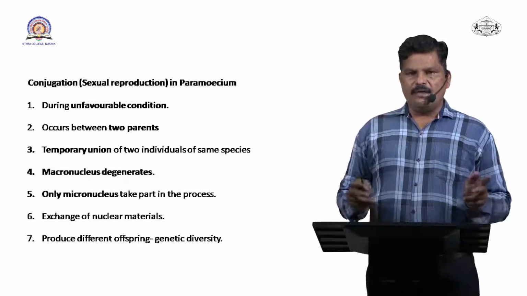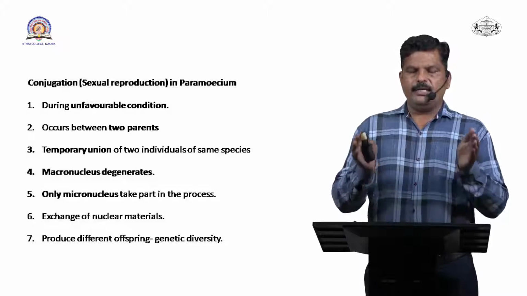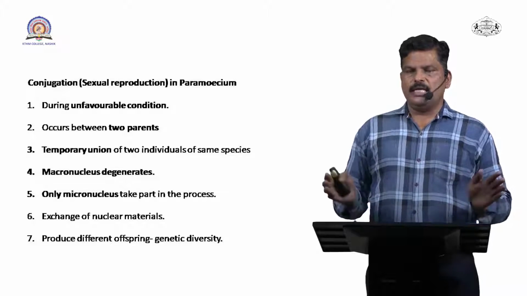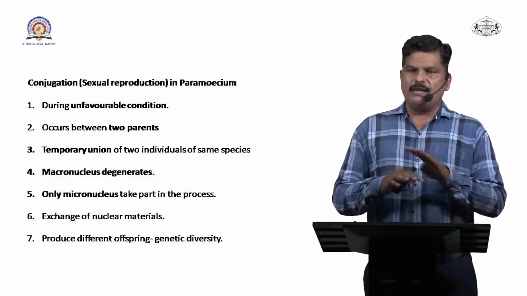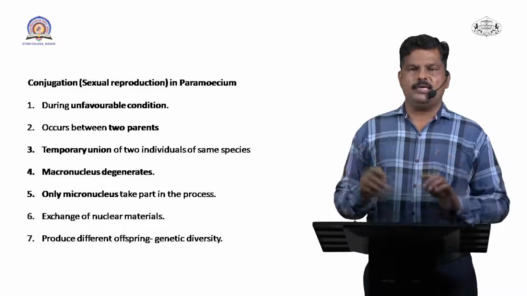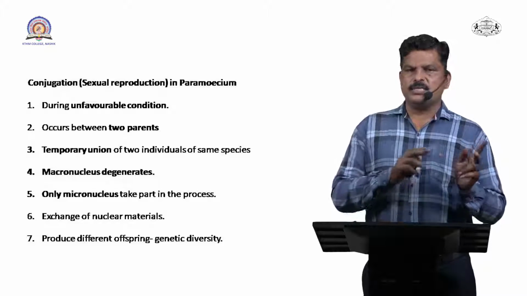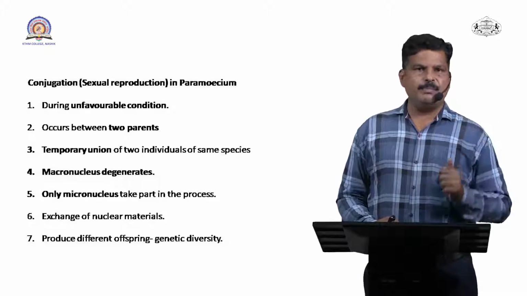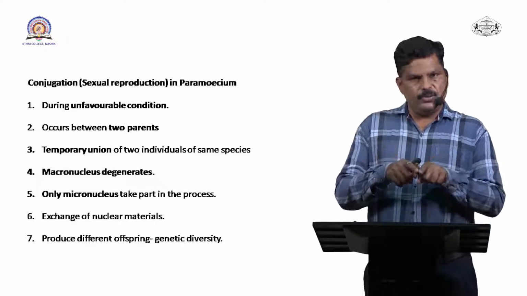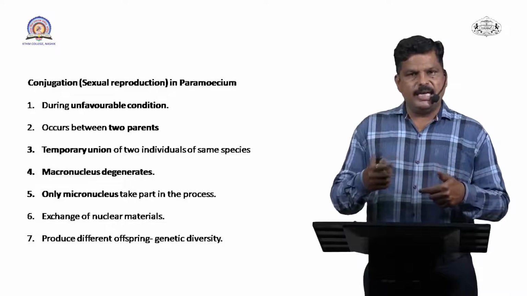Then after the exchange of nuclear material between the two participating paramecium at the time of conjugation, they move apart from each other and produce new organisms. But in the case of binary fission they are exactly similar, because a single organism is responsible for developing the new organism. But in the case of conjugation, two paramecium unite together and exchange their nuclear material, so there is biological diversity.